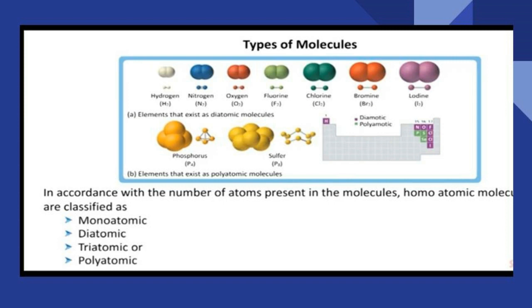Homoatomic molecules are classified into monoatomic, diatomic, triatomic and polyatomic. The number of atoms present in monoatomic is 1, in diatomic is 2, and in triatomic is 3. More than 3 atoms present is called a polyatomic.